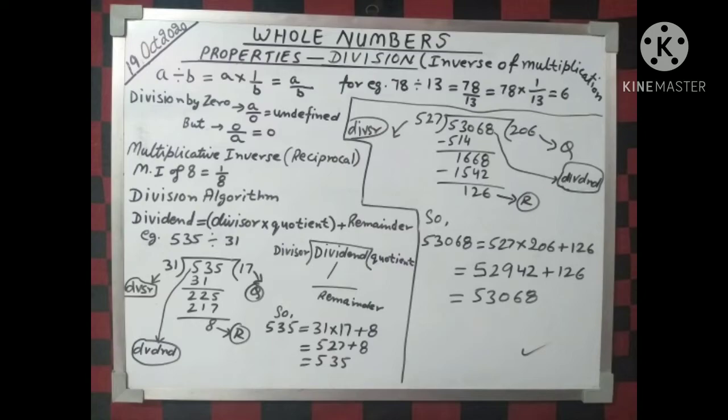See the last example, 53068 divided by 527. So we get 206 as quotient and 126 as the remainder. So we can write 53068 is equal to 527 into 206 plus 126. So finally we get 53068. So this is the division algorithm. So I think it is all clear today, multiplication and division related to whole numbers.